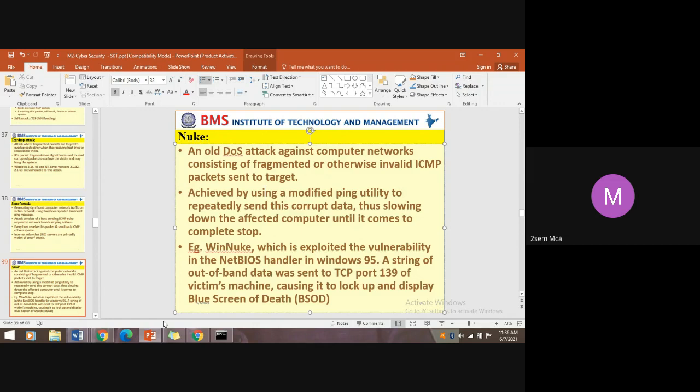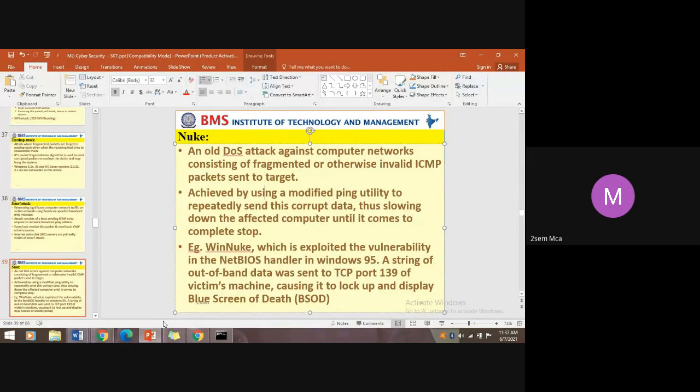A string of out of band data was sent to TCP port number 139 of the victim machine, causing it to lock up and display the blue screen of death. Blue screen of death happens when RAM is corrupted or overloaded with the number of requests, or RAM has insufficient memory to handle one request.